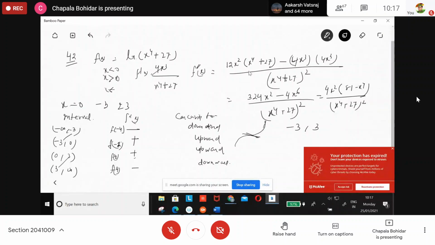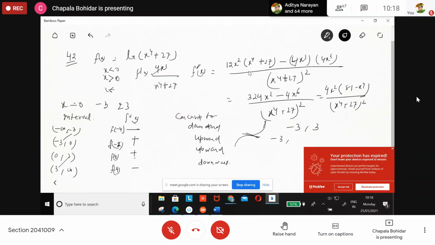If you want to find the value at minus 3, what are we getting? It is 81 plus 27, ln of that value we can find out. And 3 also the same.